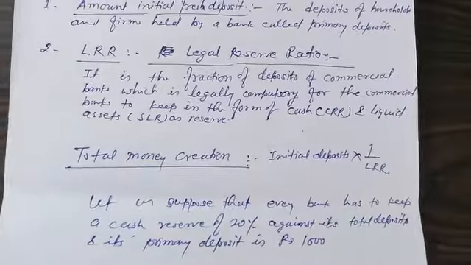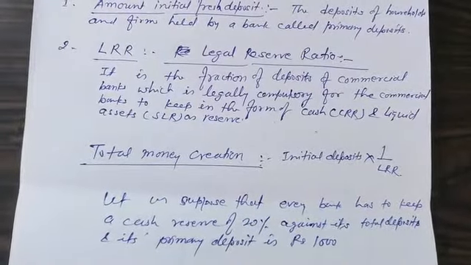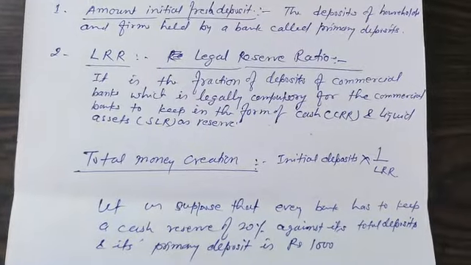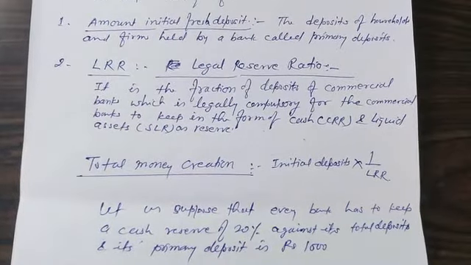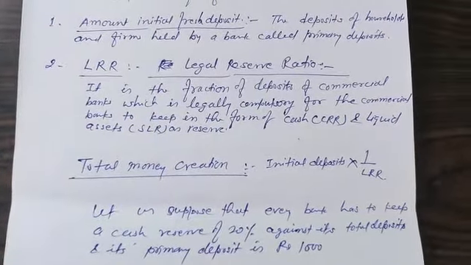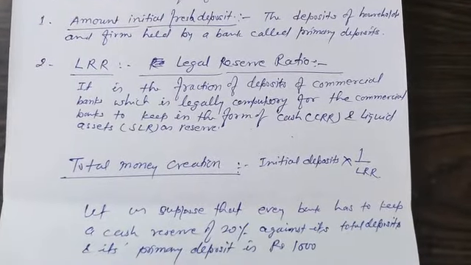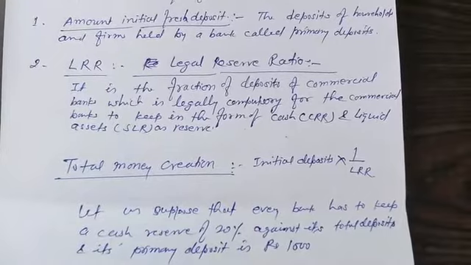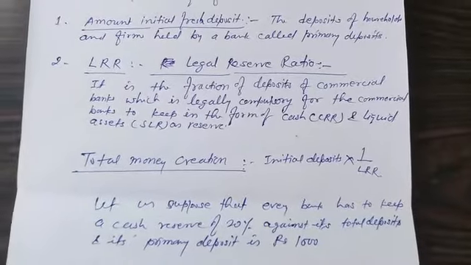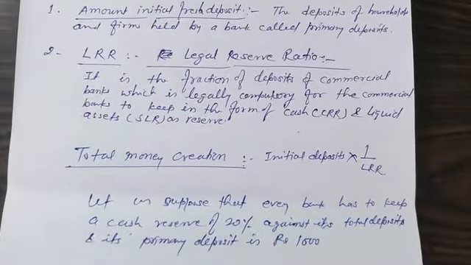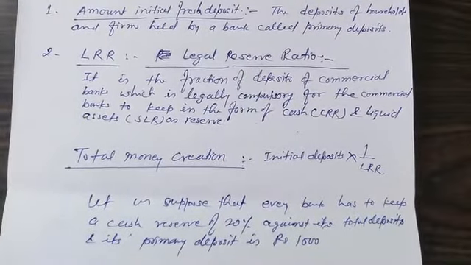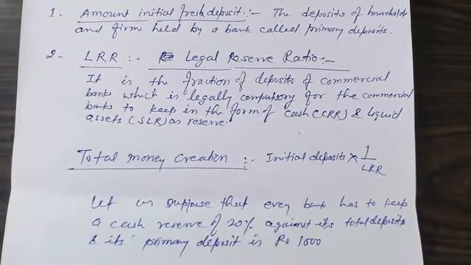Total money creation. There is a formula by which we can know how much amount can be created by the commercial bank, that is called money creation. The formula is: total money creation equals initial deposit into 1 upon LRR, that is, the legal reserve ratio.